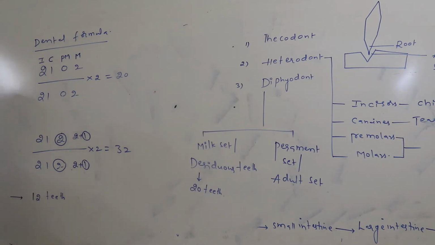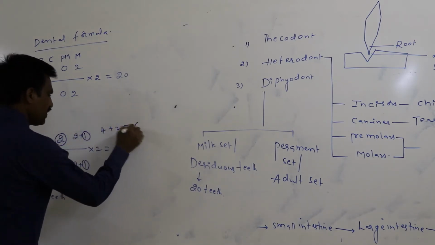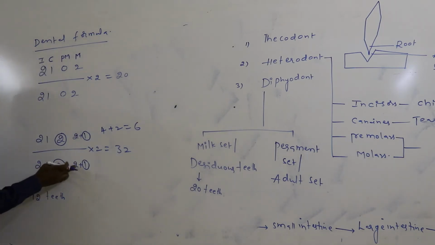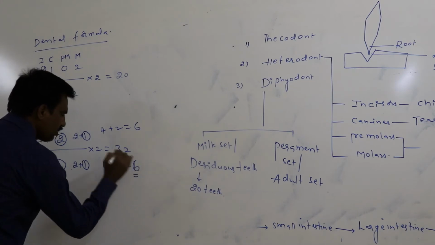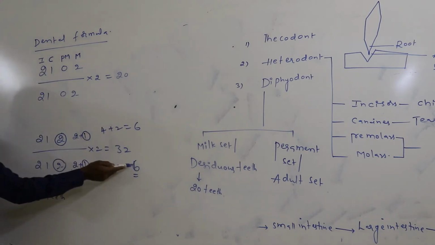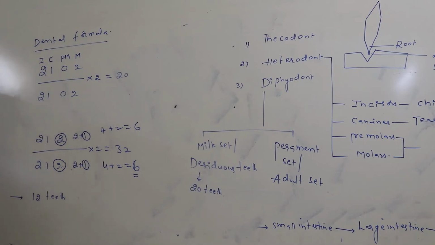How is it 12? 2 into 2 is 4, 1 into 2 is 2. Here 4 plus 2 equal to 6. Here also, 2 into 2 is 4 plus 1 into 2 is 2, means here also 4 plus 2 equal to 6. These 6 and 6, totally they are 12 in number. So totally 12 teeth are formed only once in the life of an individual, means 12 teeth follow the monophyodont dentition in the human dental formula.